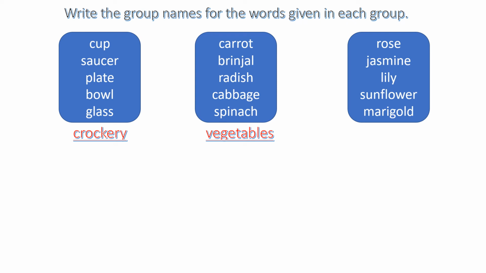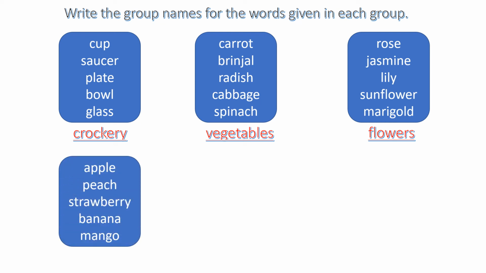They will come under the flowers group. Yes, rose, jasmine, lily, sunflower and marigold. These are all the names of flowers. These will all come under one group. In which group? Flowers group. Yes. Now we'll see the next one.